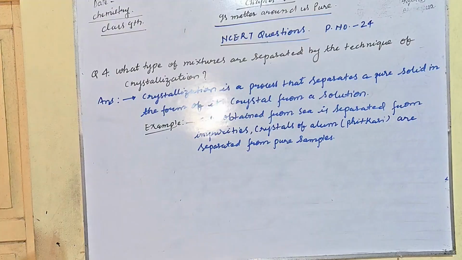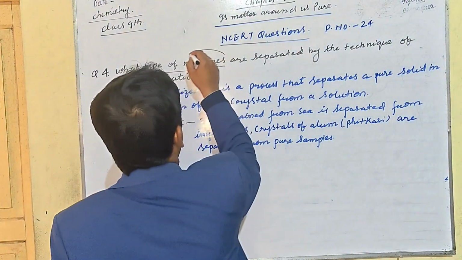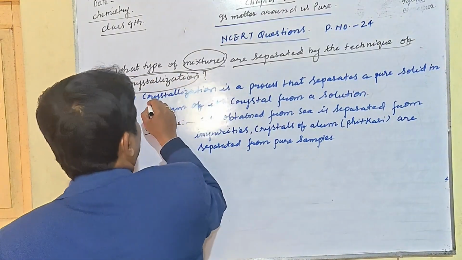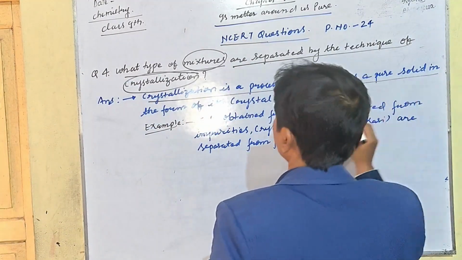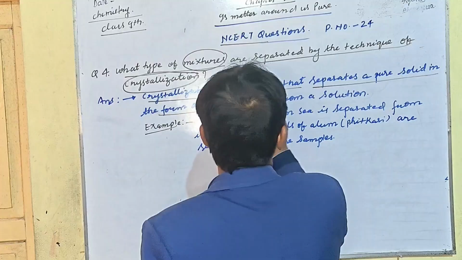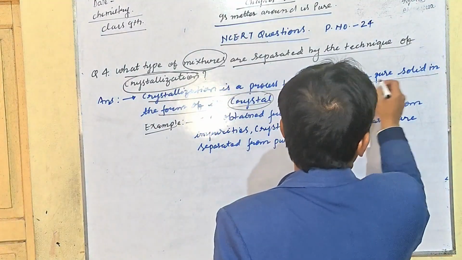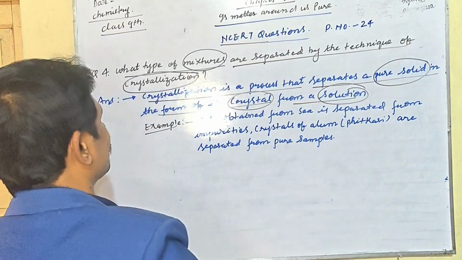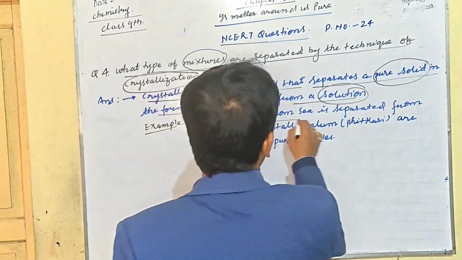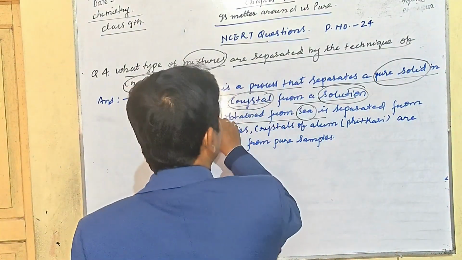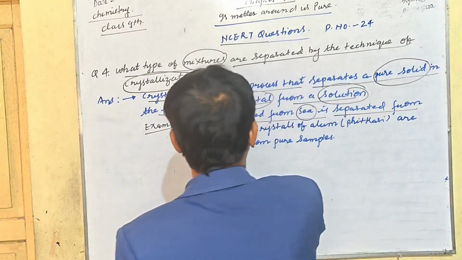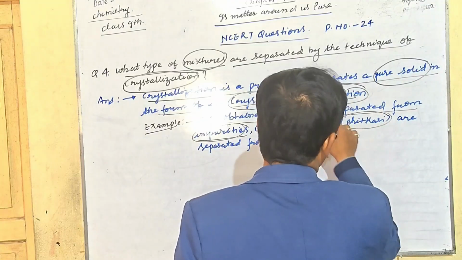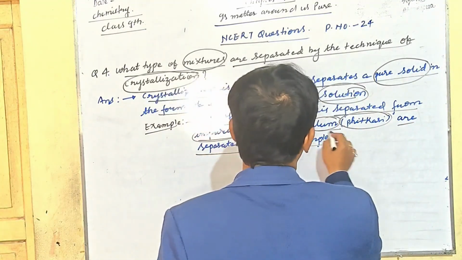So it is quite clear what types of mixtures are separated by the technique of crystallization. Crystallization is a process that separates a pure solid in the form of its crystals from a solution. Salt obtained from the sea is separated from impurities. Crystals of alum, phitkari, potash alum are separated from impure samples.